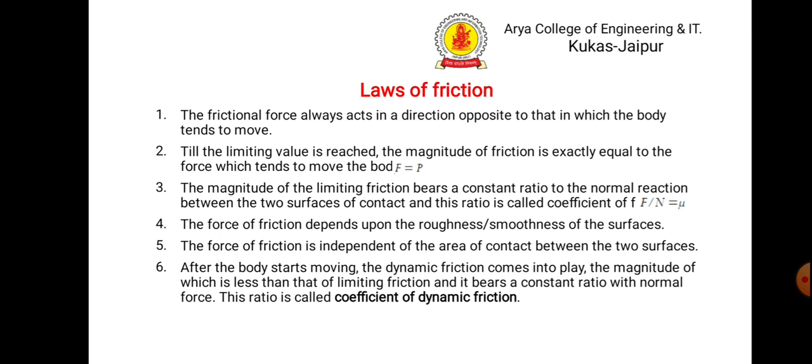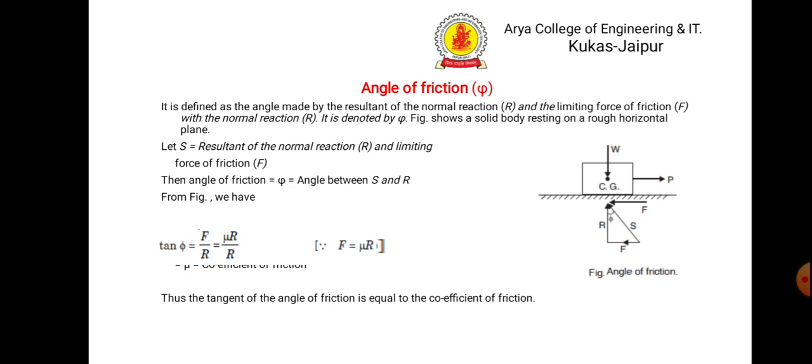Because what is limiting friction? It is the maximum value of friction which tries to stop the body from moving. The ratio of limiting friction to the normal reaction is called the coefficient of friction. Then next is the angle of friction, phi.